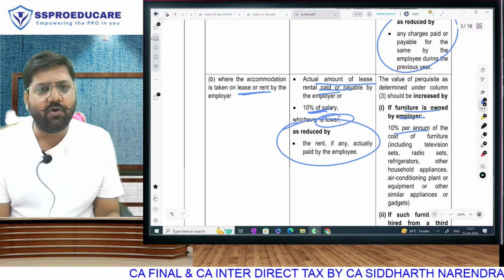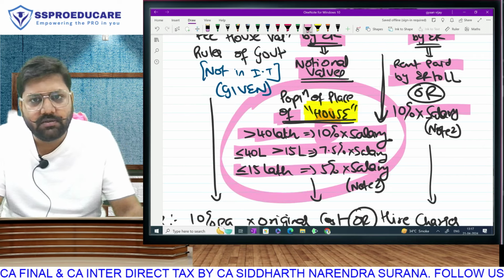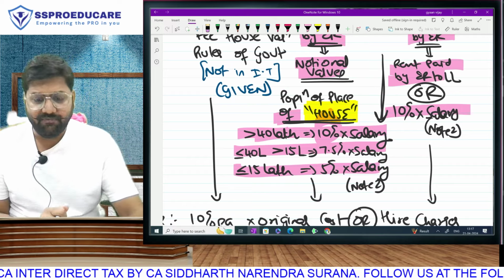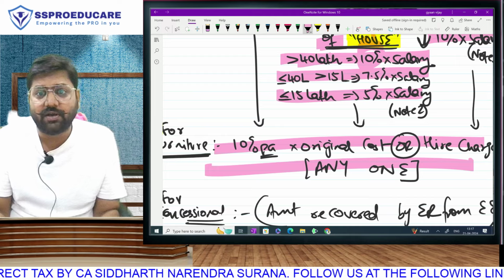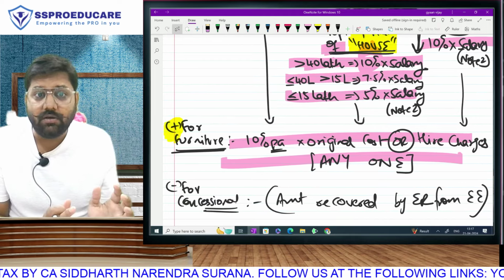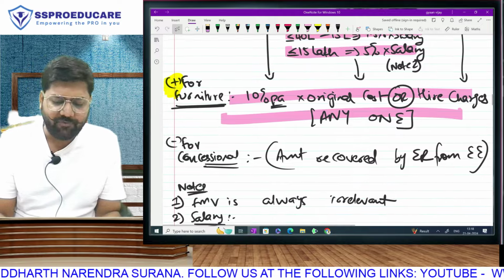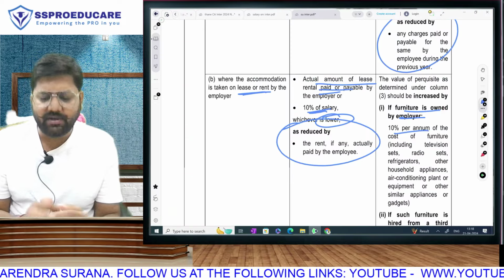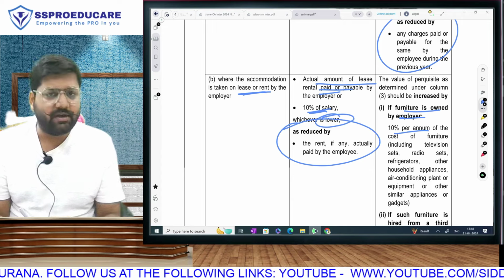So in my chart, I do the same thing. We first take the government employee license fee valuation rule, assuming unfurnished. Then for private sector employees, in case of owned houses, we take on the basis of population 10, 7.5 and 5%. And for rented houses, we take actual rent or 10% of salary, whichever is lower. That is the value of an unfurnished house. So in all the cases, we are adding the value of furniture, 10% of cost or hire charges. If it is purchased, it will be 10% of cost. And if it is taken on rent, it will be hire charges. And for concessional, we will subtract any amount which is going to be recovered. So do you realize that the statutory update represents exactly the amendment that we have studied in class? This is the value of your rent-free accommodation.